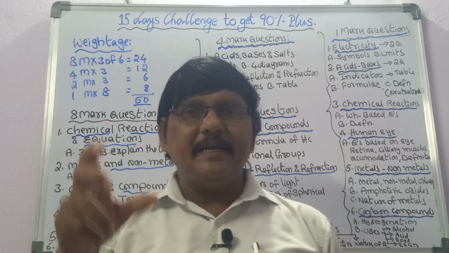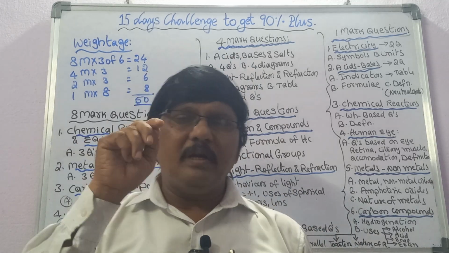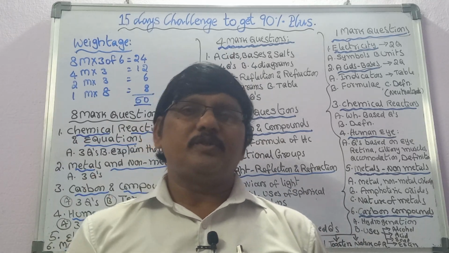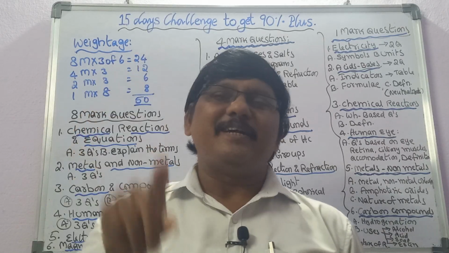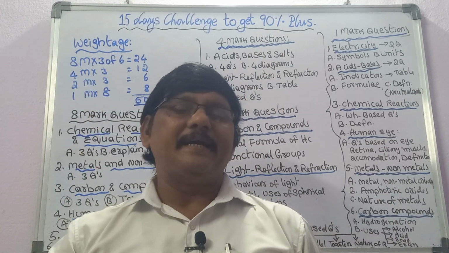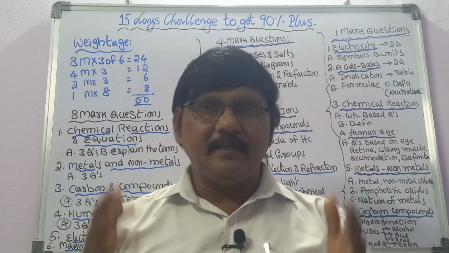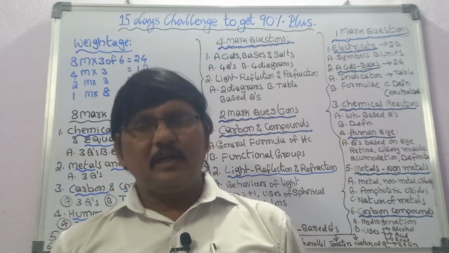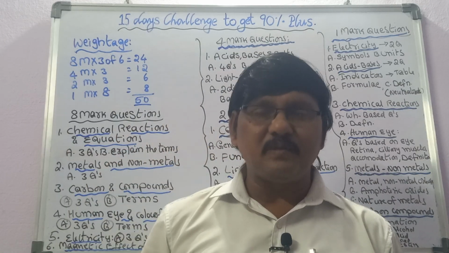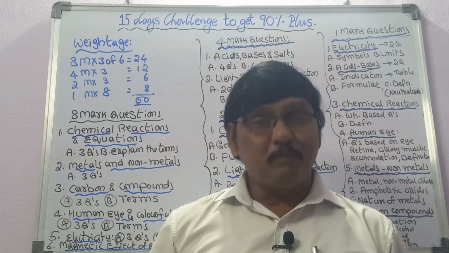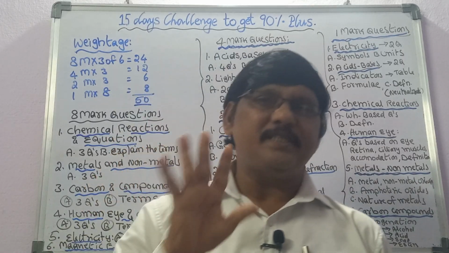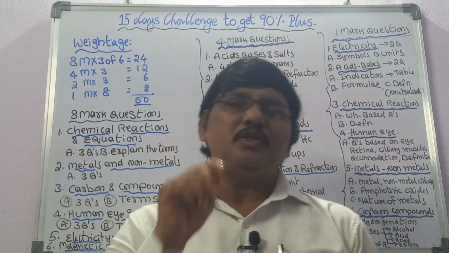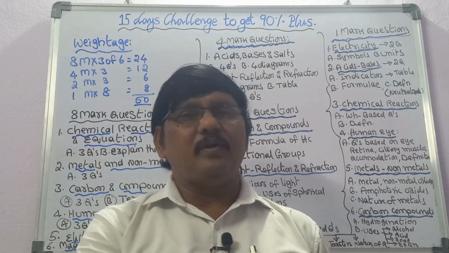Diagram, a neat diagram 3 marks, then labeling 1 mark. For 8 marks questions: aim, apparatus, procedure supported by the diagram, 2 marks. That is what we call a division of marks. In government terms, we call it the principles of valuation. According to the principles of valuation, I have written the 5 questions and answers, and I am attaching that PDF along with this.